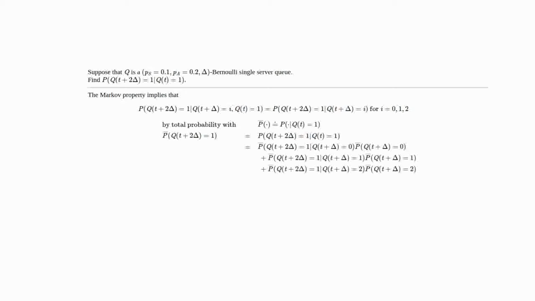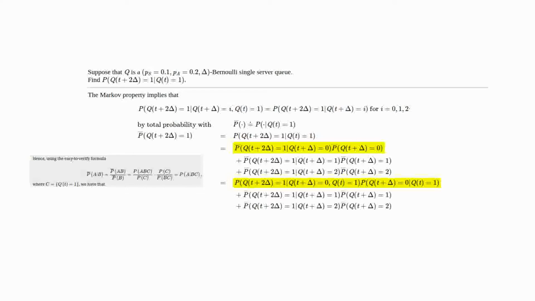And then this total probability would be that that's equal to p bar of Q(t+2Δ) being equal to 1, given Q(t+Δ) is equal to 0, times p bar of Q(t+Δ) being equal to 0, plus p bar of Q(t+2Δ) being equal to 1, given that Q(t+Δ) is equal to 1, times p bar of Q(t+Δ) being equal to 1, plus finally p bar of Q(t+2Δ) being equal to 1, given Q(t+Δ) is equal to 2, times p bar of Q(t+Δ) being equal to 2.